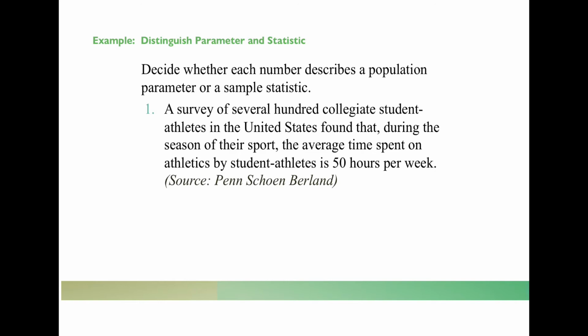So is that a population parameter or a sample statistic? We have to think about, where did this number 50 come from? And we're told that the survey came from several hundred collegiate student athletes in the U.S.